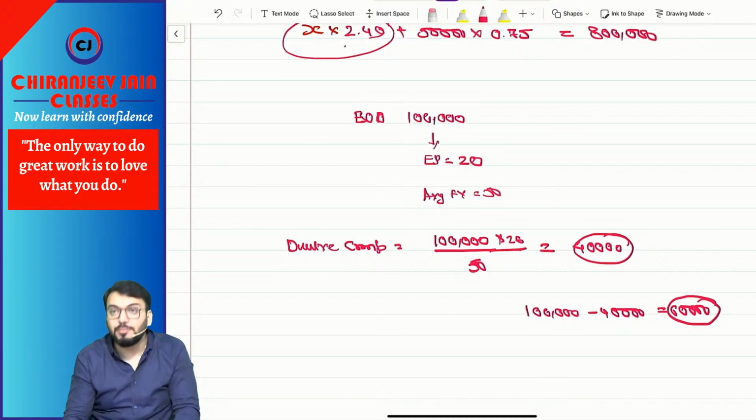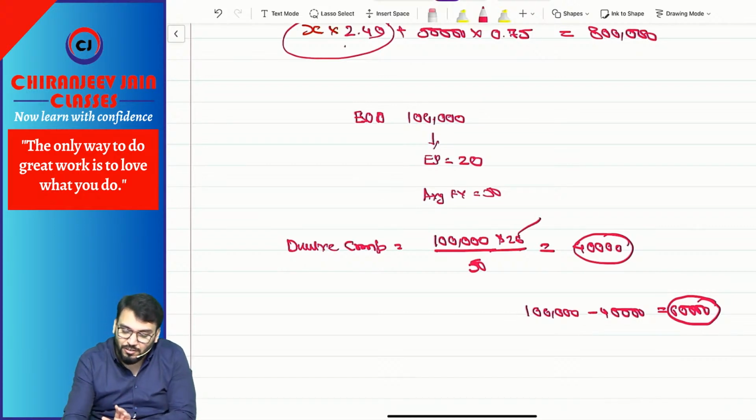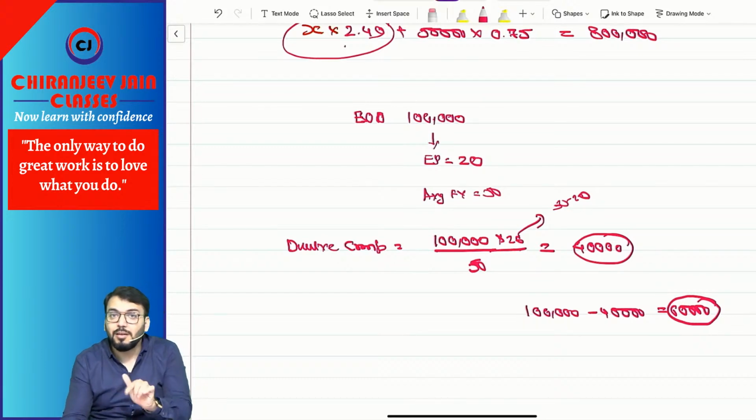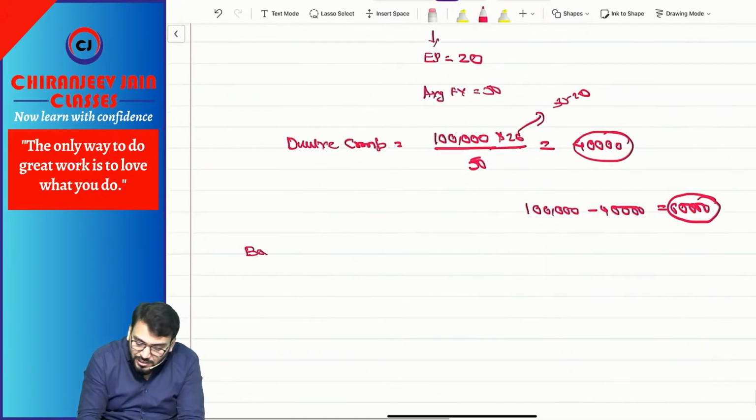So this will become the dilutive component. Or directly you can say 1 lakh into 30 divided by 50, that is 50 minus 20. So 60,000 will come. That becomes the dilutive component.